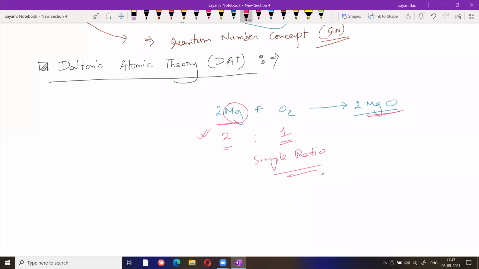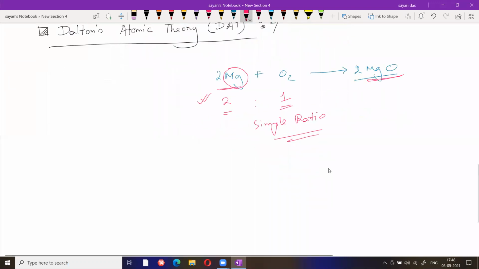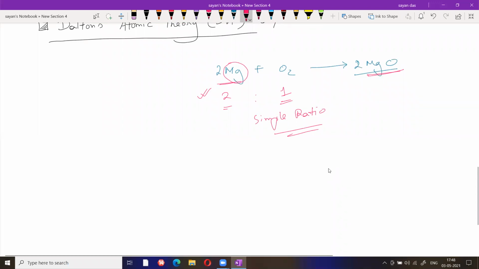But all the postulates of Dalton's atomic theory are disregarded. I will write down all the points, why this gets disregarded. First, try to understand the first point of Dalton's concept: atom is the smallest particle. That is wrong because we all know that electron, proton, neutron are smaller particles, and at present the Fermi, neutrino, all the stuff is present. So atom is not the smallest particle. So the first concept becomes wrong.